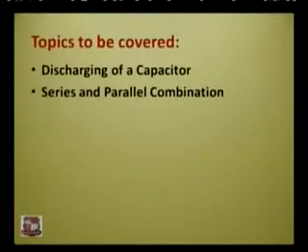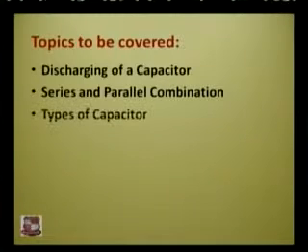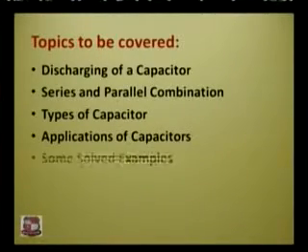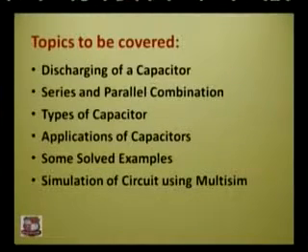How to increase the total voltage and total charge using series of capacitors. That will be the operation of series and parallel combinations. And then the different types of capacitors that we are using, and different applications of capacitors. I will try to explain some of the applications, and then we will try to solve some examples. Finally, I have one simulation software, and we will be simulating some combinations, some circuits actually, that will include different components like resistors and capacitors.